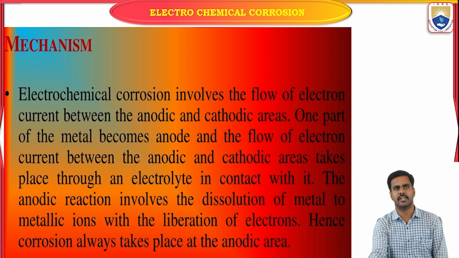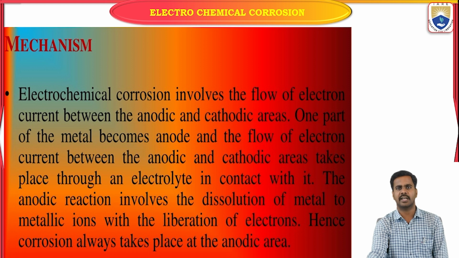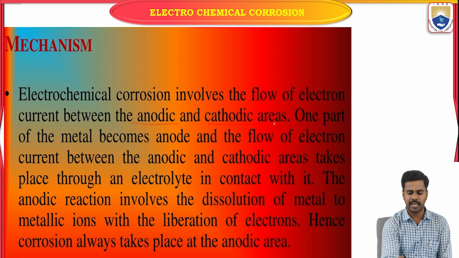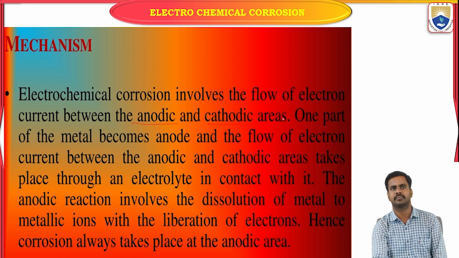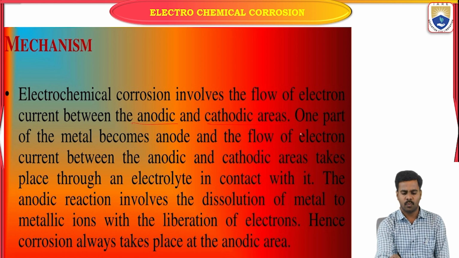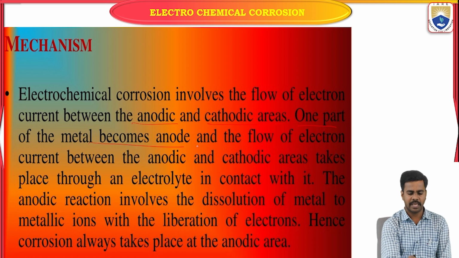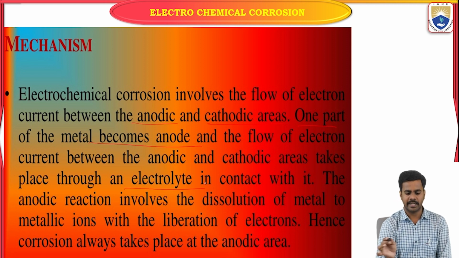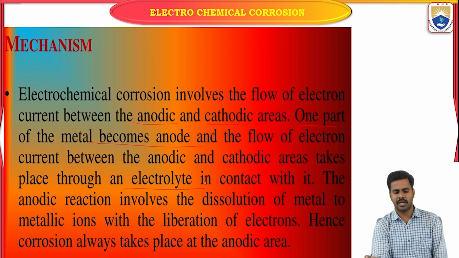So let us see the mechanism. Electrochemical corrosion involves flow of electron current between anode and cathode areas. One part of the matter becomes an anode, and the flow of electron current between the anode and cathode areas takes place through an electrolyte in contact with it.